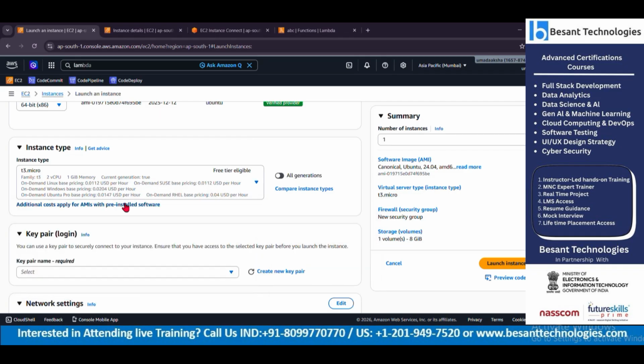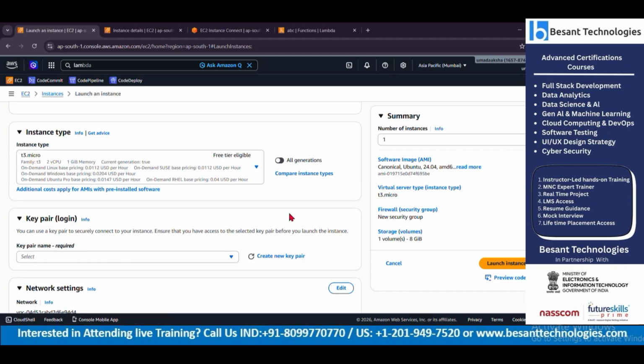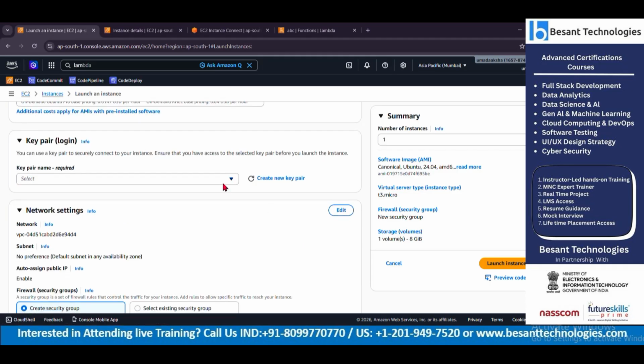So the moment we create an EC2 machine, this USD will be counted. We will be charged for renting this AWS space, this machine, and we will be provided with the bill at the end of our month.